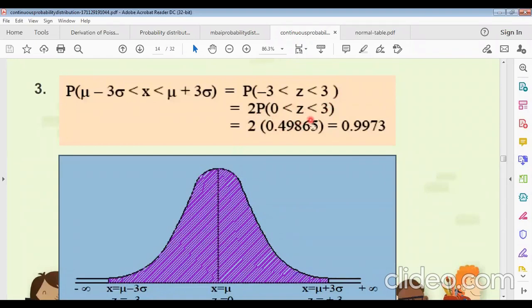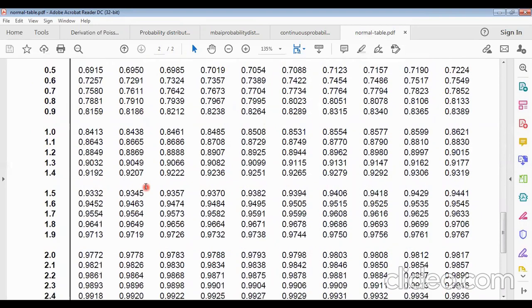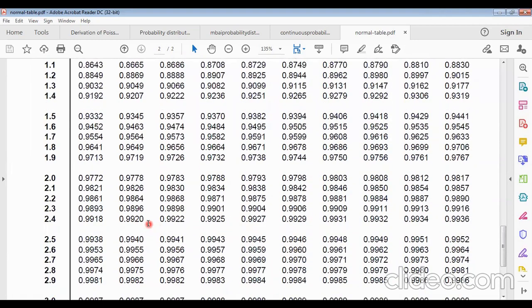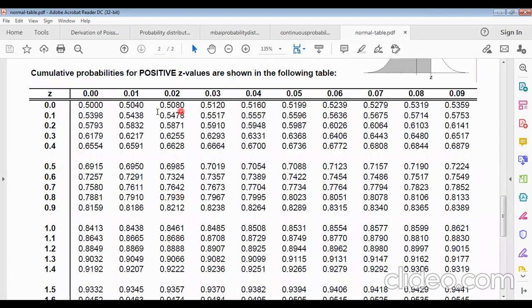The table value for 0 to 3 is 0.49865. Okay, 0.49865. This is the table value.